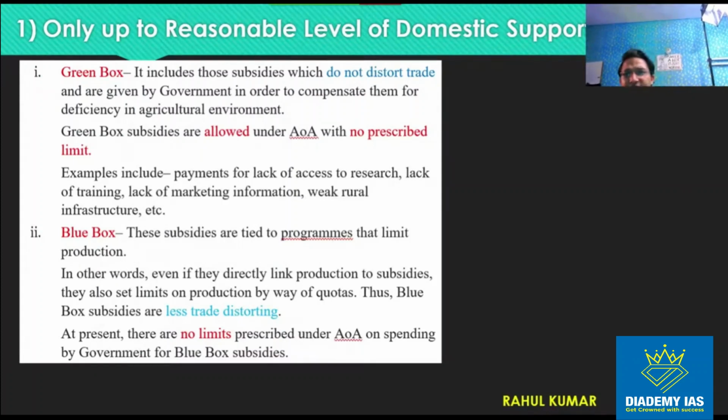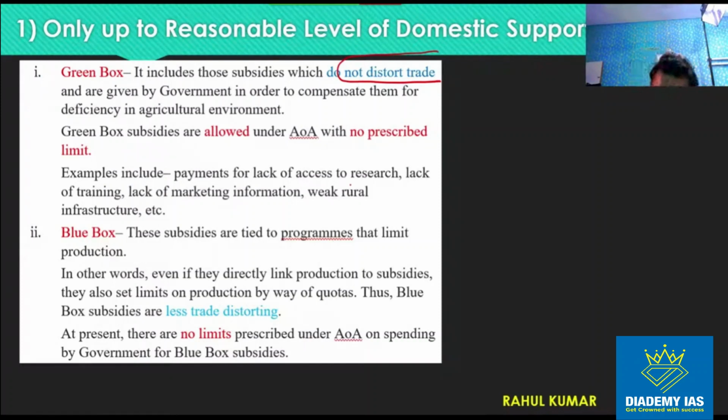Green box subsidy means non-trade distorting subsidy, means these subsidies are not given to distort international trade, right? The government is giving these subsidies to address some genuine concerns of the agriculture sector, right?